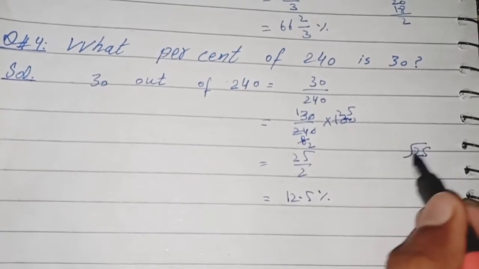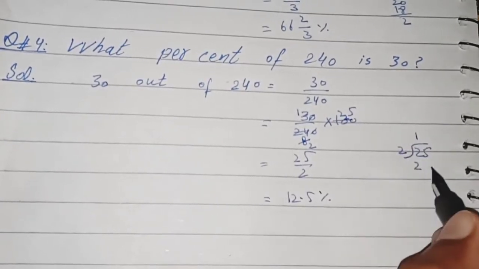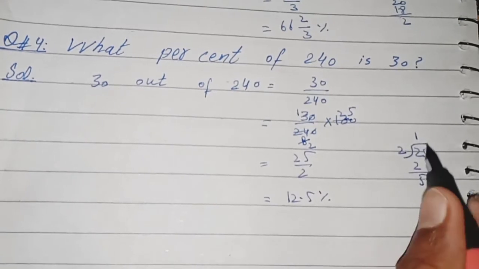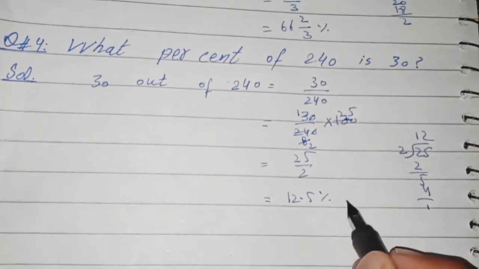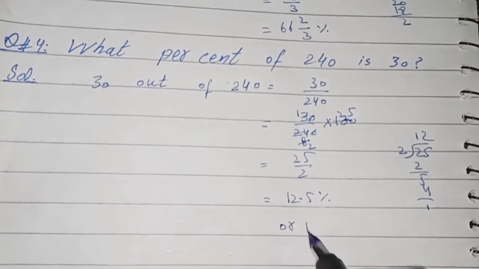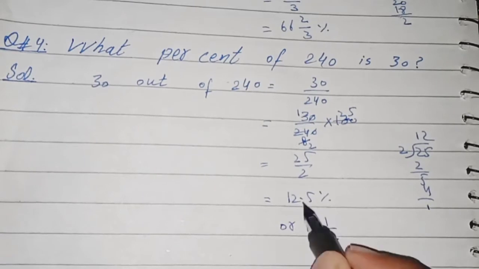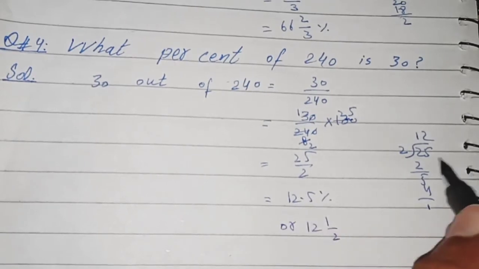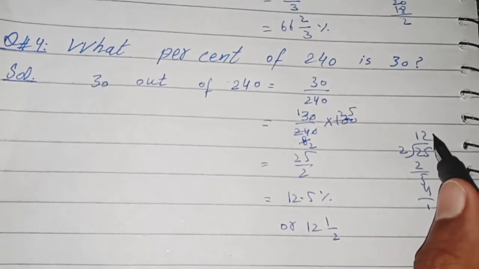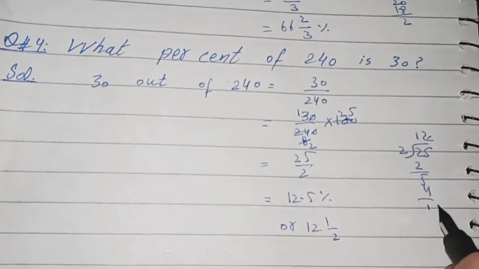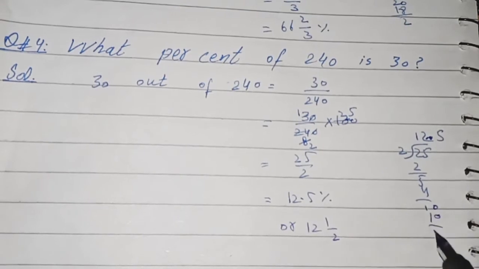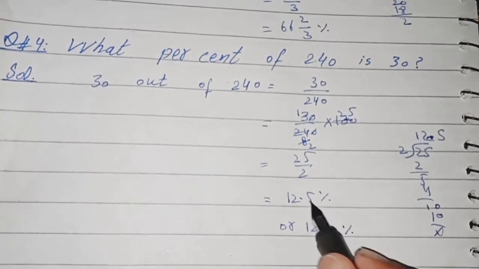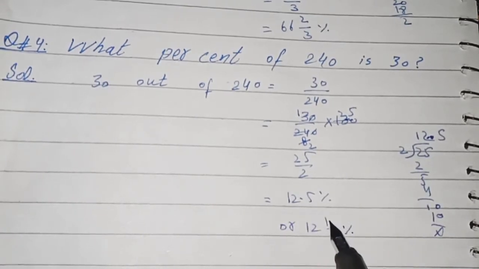25 divided by 2, 2 1 the 2, and there is 5, 2 2 the 4, there is 1. We can write it in form 12 whole 1 by 2 or 12.5. In decimal, we can change in decimal. If we add their decimal point, there will be 0 and 2 5 the 10. So that the answer is 12.5% or 12 whole 1 by 2. That is the same value.